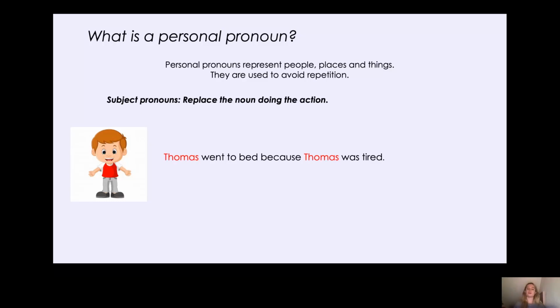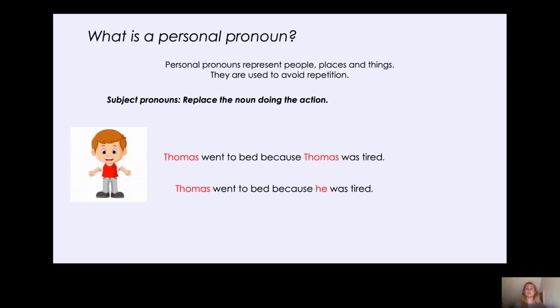Now let's look at an example of how we can change a name, the person doing the action, into a personal pronoun, a subject pronoun. So here we've got Thomas went to bed because Thomas was tired. Now we've used the name Thomas twice in that sentence, haven't we? So let's see if we can replace the second Thomas with a subject personal pronoun so that we're not repeating his name. Well, we could say Thomas went to bed because he was tired.